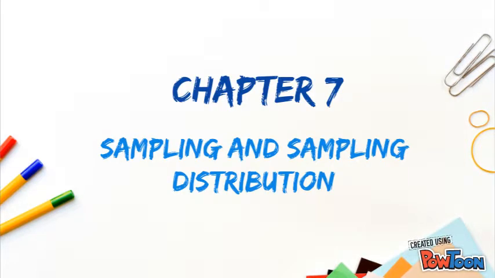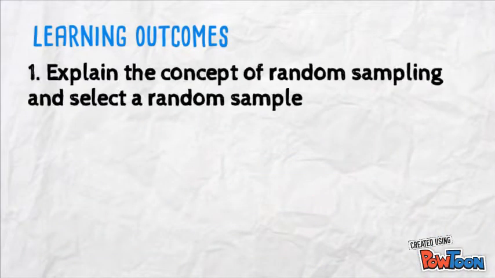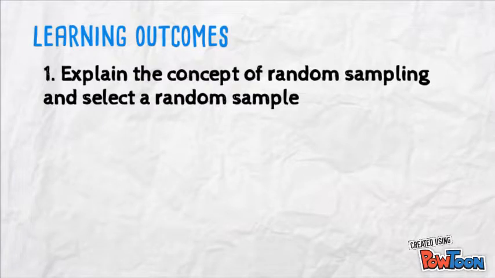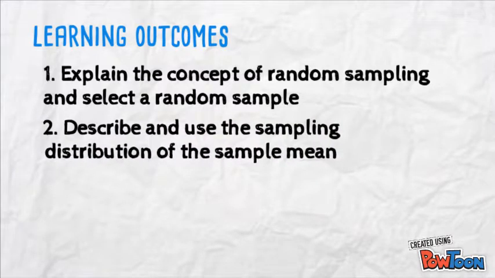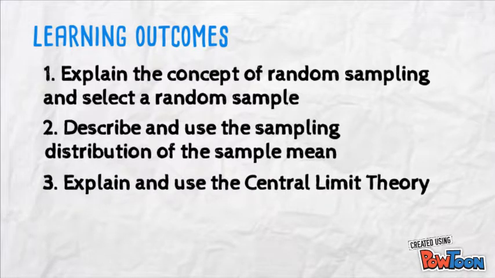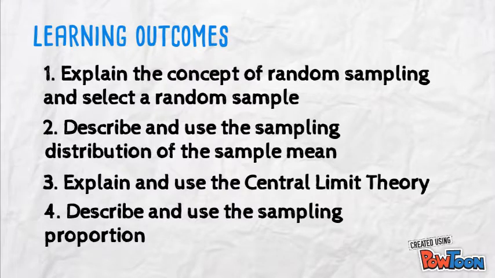Chapter 7, Sampling and Sampling Distribution. Our learning outcomes. Number 1, explain the concept of random sampling and select a random sample. Number 2, describe the use of the sampling distribution of the sample mean. Number 3, explain and use the central limit theorem. Number 4, describe and use the sampling proportion.